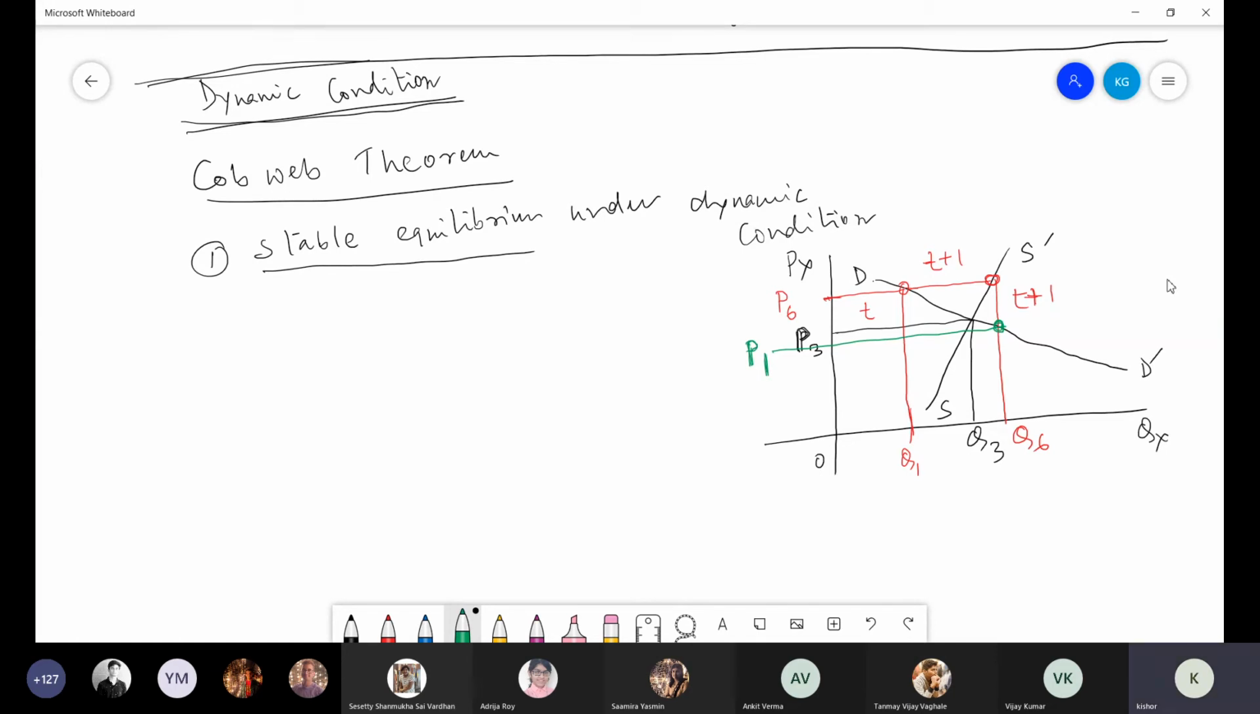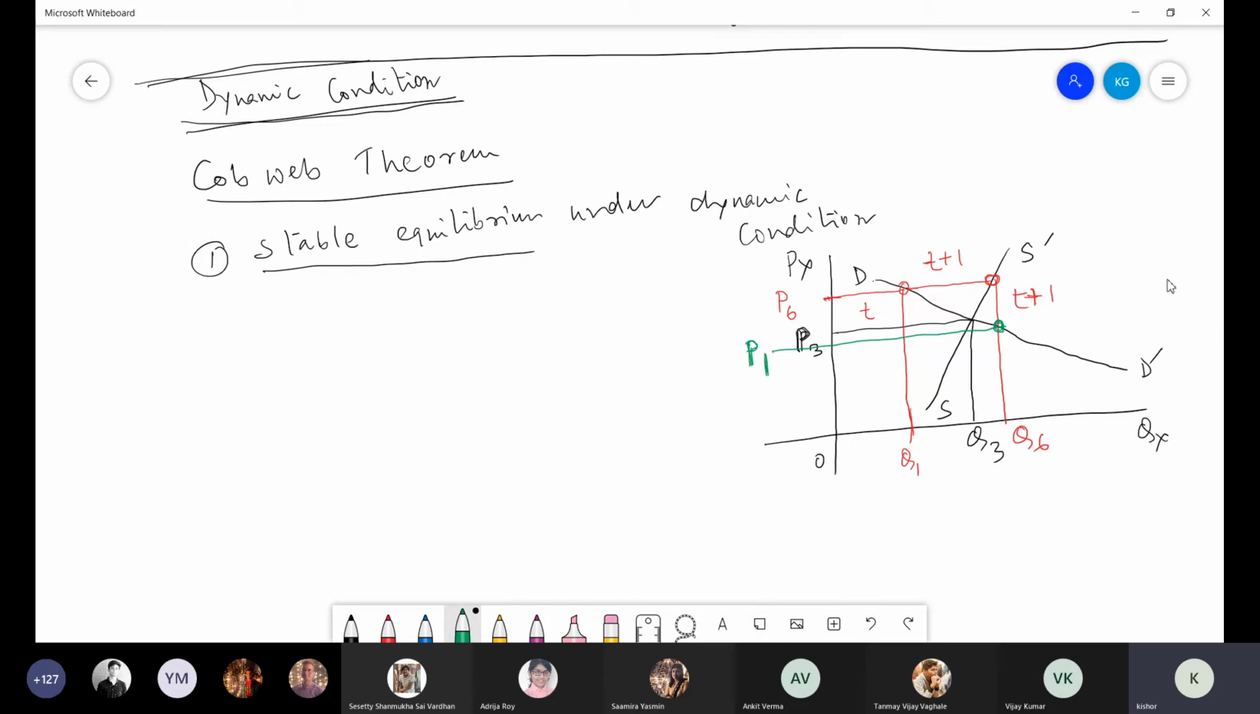Today's story is over. We are discussing a dynamic condition over a long time period. It's a continuous process. Now, what will happen tomorrow? Because today's price in the market is P1, and today's price will decide tomorrow's supply.